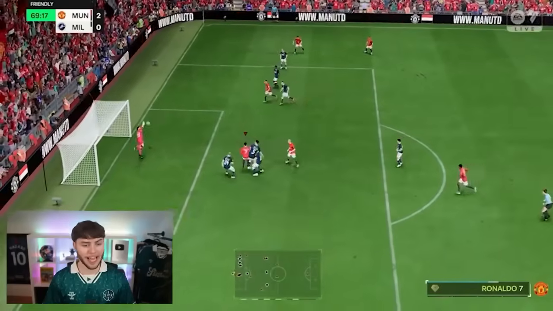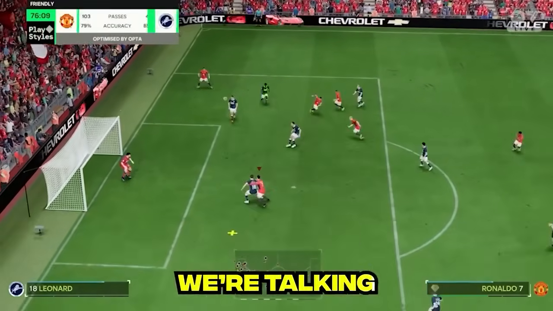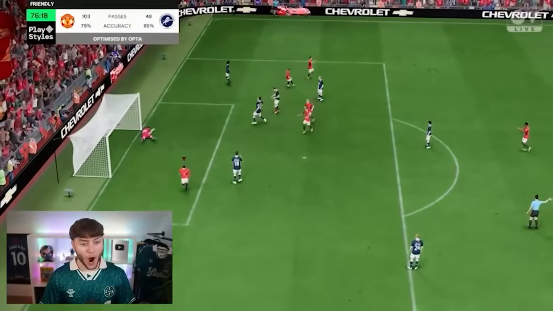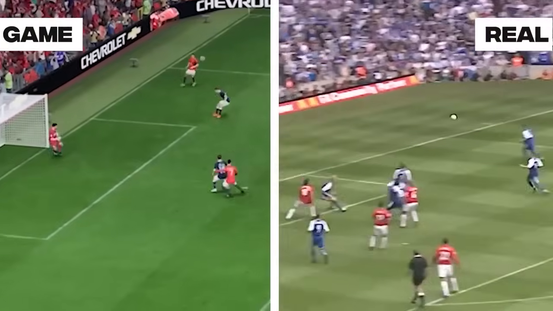Ronaldo's running in, please! No! But never say never. This is Ronaldo we're talking about. Ronaldo! Let's go! That might be the one.